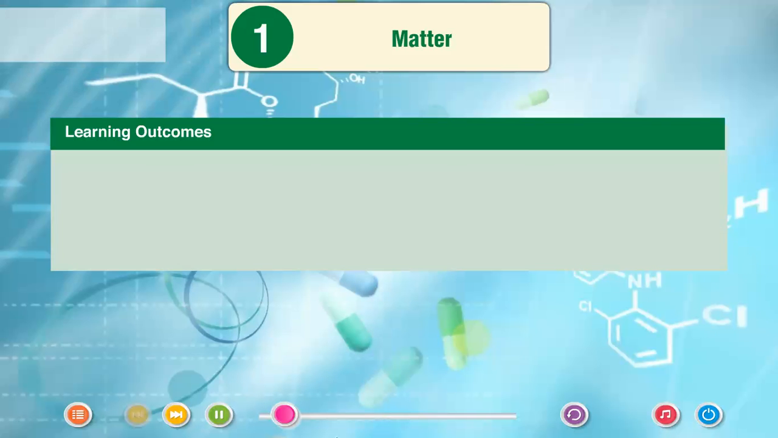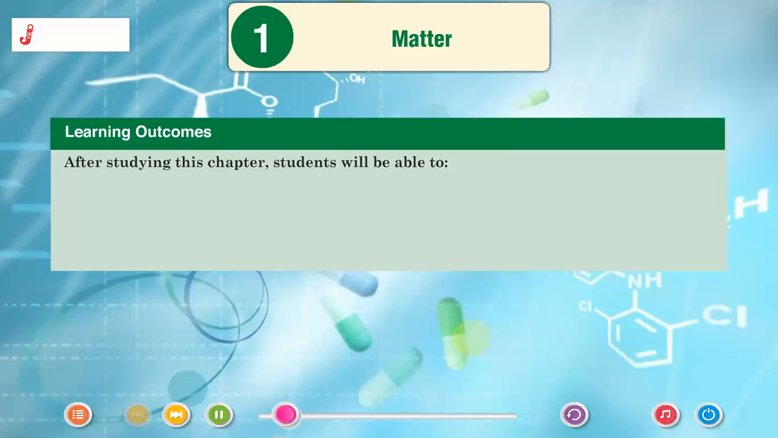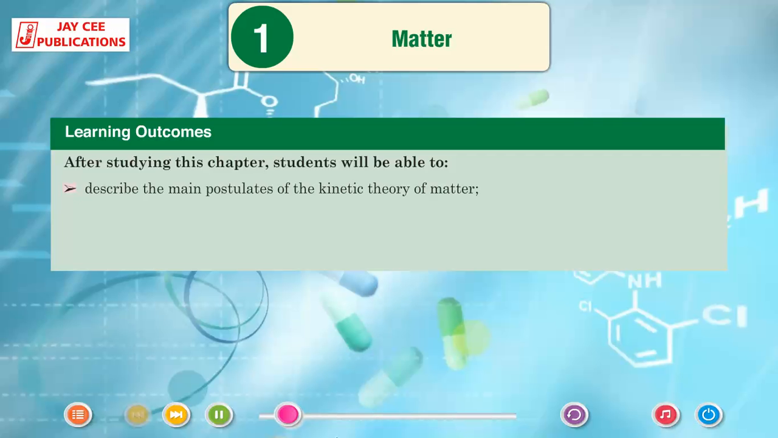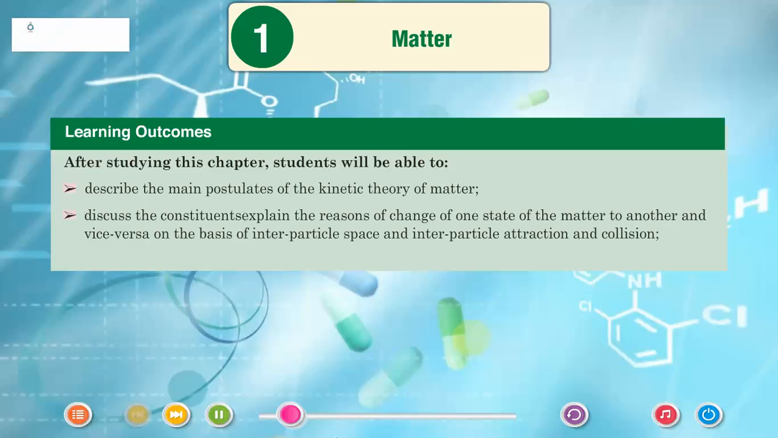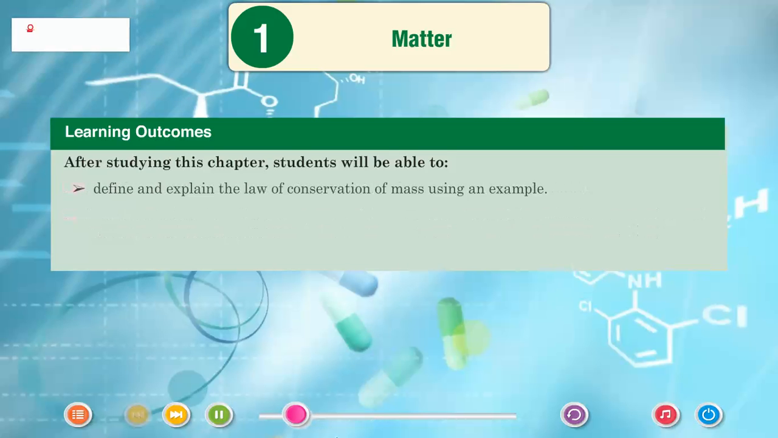Learning outcomes. After studying this chapter, students will be able to describe the main postulates of the kinetic theory of matter, explain the reasons of change of one state of the matter to another and vice versa on the basis of interparticle space and interparticle attraction and collision. Define and explain the law of conservation of mass using an example.